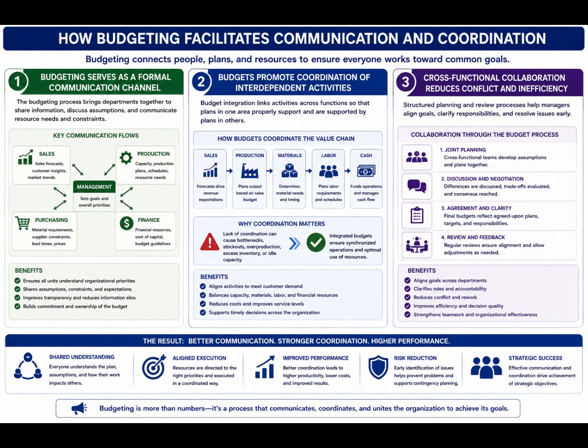Budgets promote coordination of interdependent activities. For example, the sales budget drives production planning, which in turn determines materials purchases and labor requirements. Without coordination, bottlenecks or excess capacity may occur. Budget integration ensures synchronized operations. Cross-functional collaboration reduces conflict and inefficiency. Through structured planning meetings and reviews, managers align goals and clarify responsibilities. This alignment enhances operational effectiveness and supports achievement of strategic objectives.